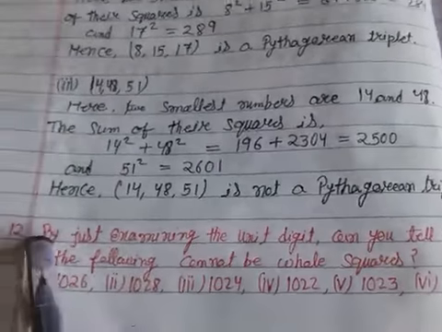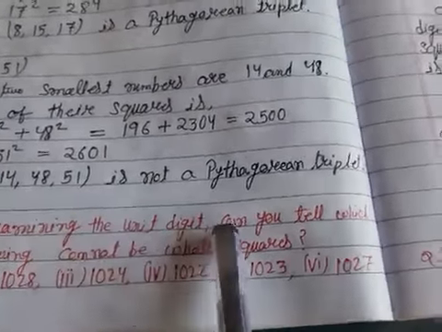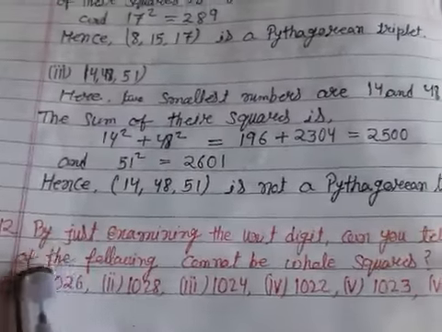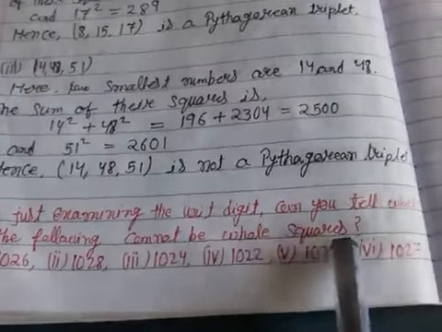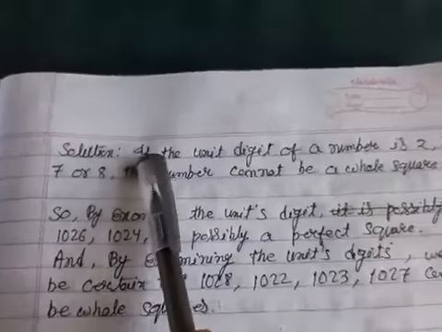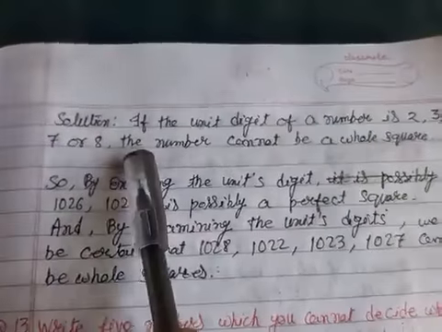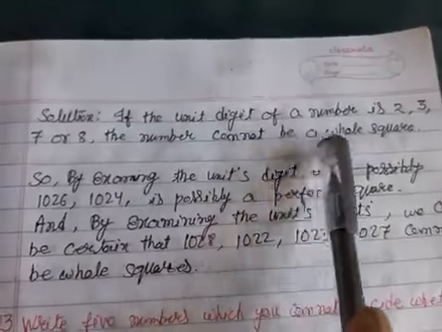Now question number 12. By just examining the unit digit, can you tell which of the following cannot be a whole square? If the unit digit of a number is 2, 3, 7 or 8, the number cannot be a whole square.